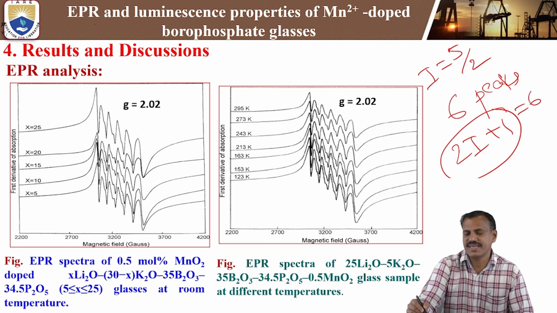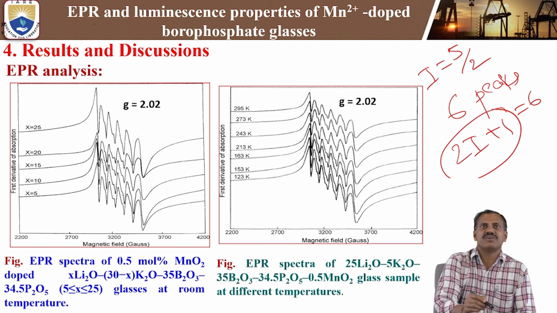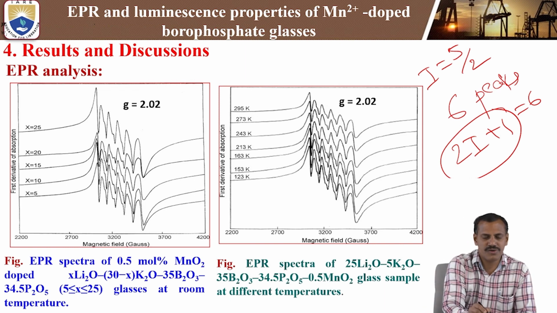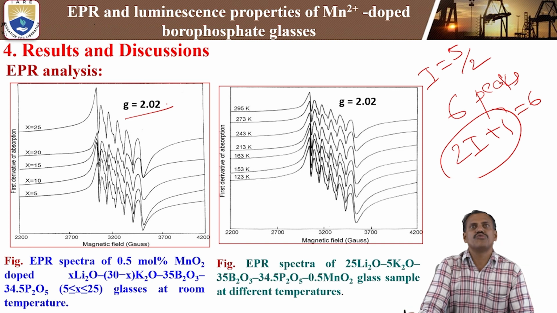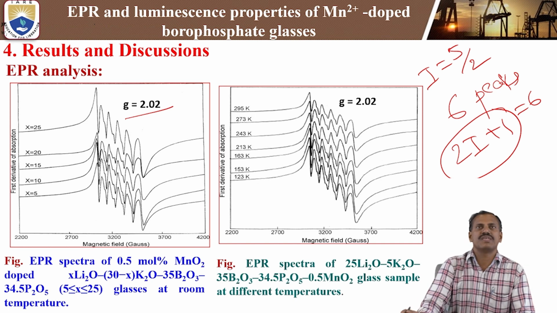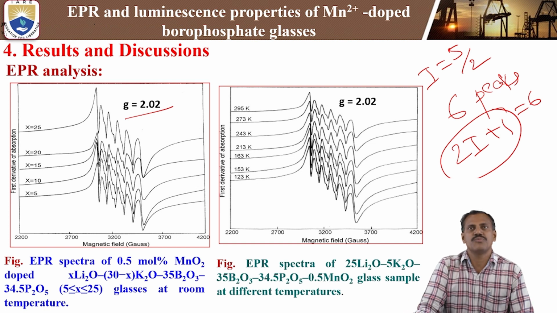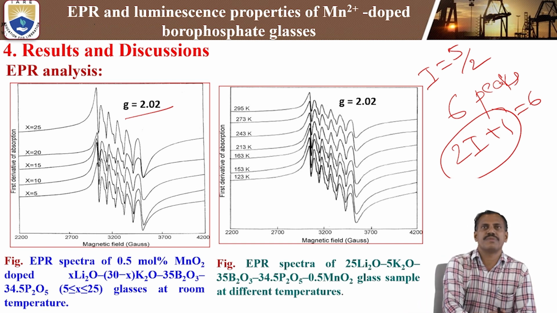So finally, as per the nuclear spin 2I plus 1 rule, the hyperfine structure in manganese gives the beautiful resonance signal of 6 lines at the Landé splitting factor, g value, g equal to 2.02. This is due to the contribution of Mn2+ ions present in the lithium potassium borophosphate glasses at room temperature.